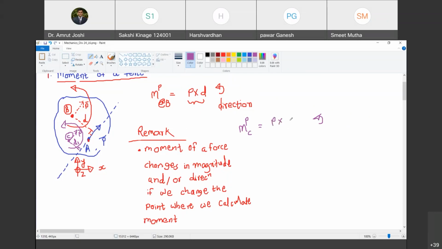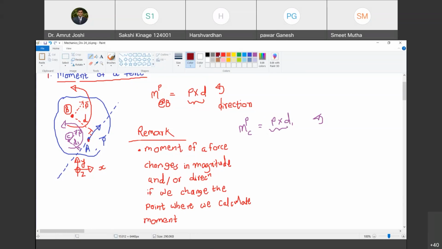P into d1. Happy? Yes, sir. Is the magnitude different than the magnitude of the moment of force at B? Yes. So therefore, we have to say that the moment of a force changes in magnitude if we change the point where we are calculating the moment. Are you with me? Yes, sir.